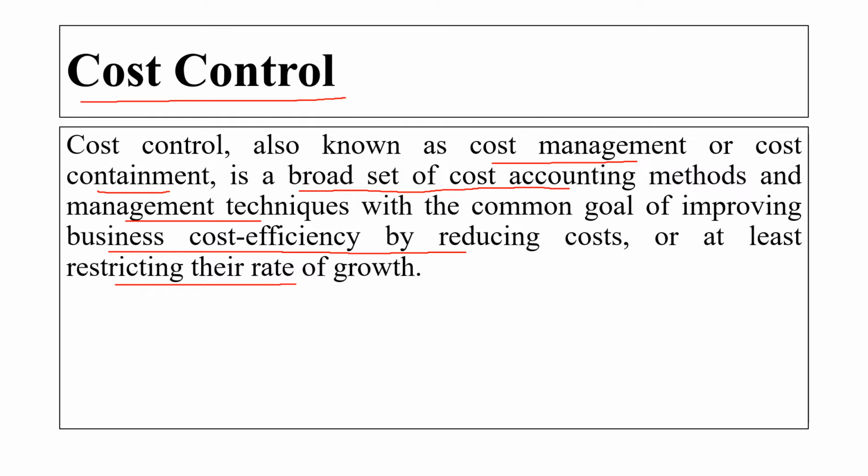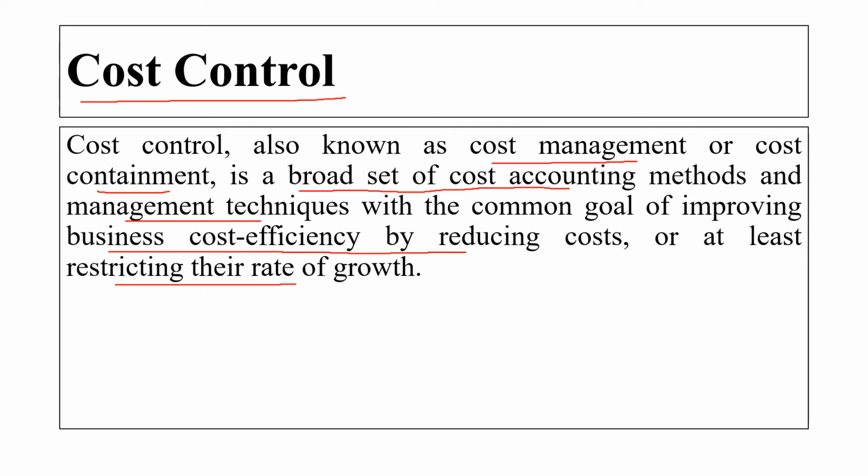The common aim, the common goal of the cost control: why are we doing the cost control, why are we managing the cost? Because to improve the cost efficiency, because to reduce the cost. Whatever cost we are getting from the business, we want to reduce that, because no one wants to spend a high amount in the business, right?